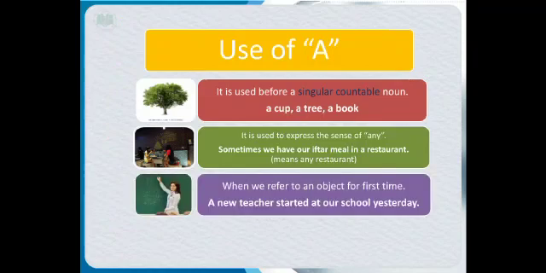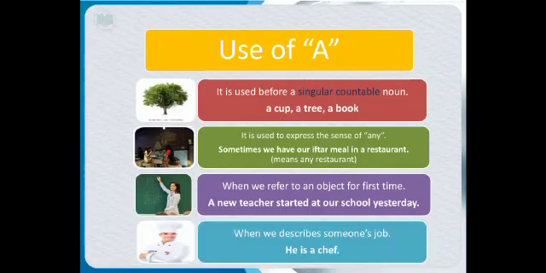When we refer to an object for the first time: a new teacher started at our school yesterday. We are talking about the new teacher, and we are talking about this teacher for the first time. So we will surely use a with it. When we describe someone's job: he is a chef. We are describing the job of the person, so we are using a with it.